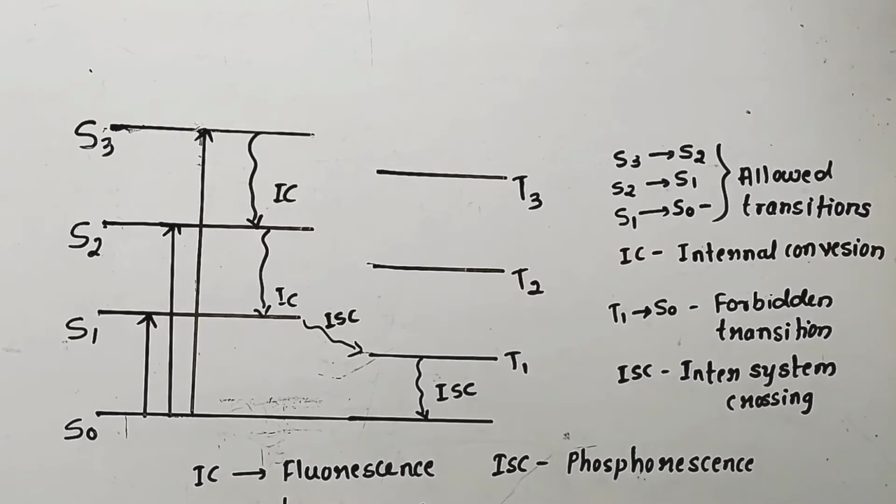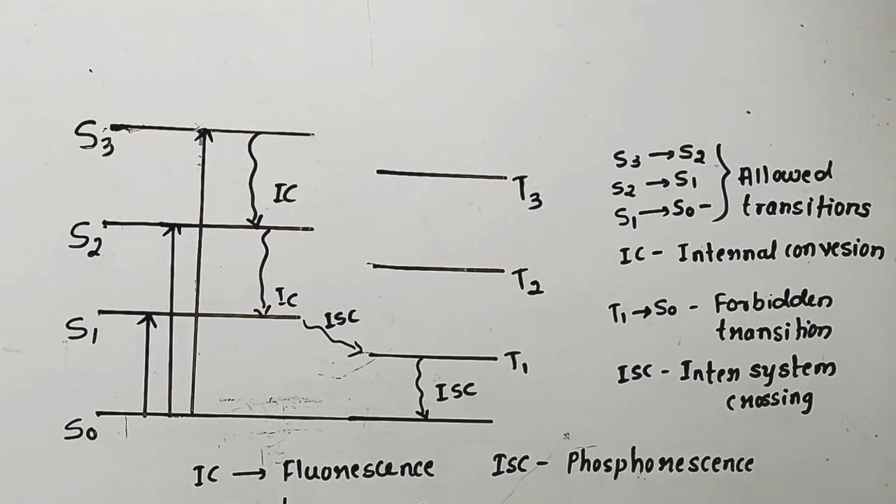Look at the electronic transitions. Initially, the electrons present in the singlet ground state absorb radiations and are excited to higher energy levels like S1, S2 and S3. But when these radiations are not useful for bringing a chemical change, they are re-emitted. Here we can see the transitions from S3 to S2, S2 to S1 and S1 to S0.